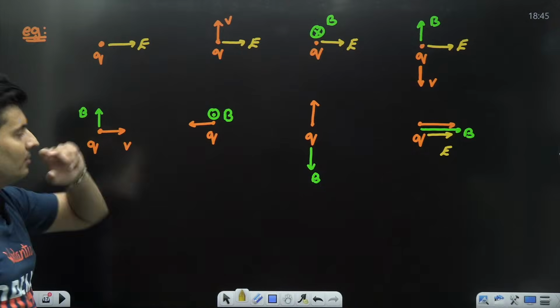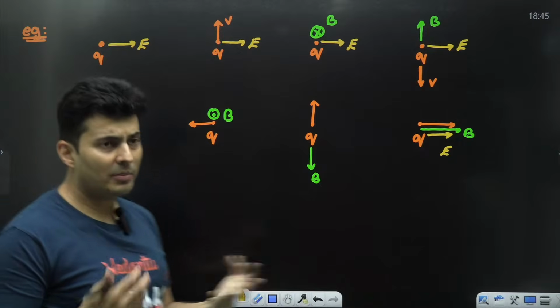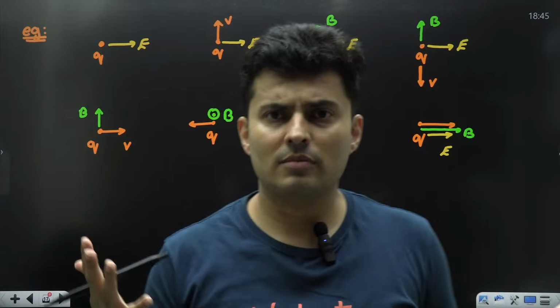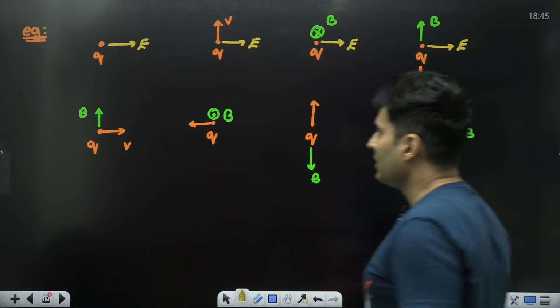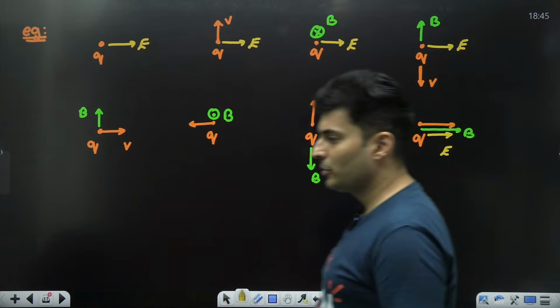So many diagrams are shown, some places electric and magnetic both are acting. So there might be a net force also, who knows? Okay, let's do case by case. Start off with this, then go to this. So many examples are there.